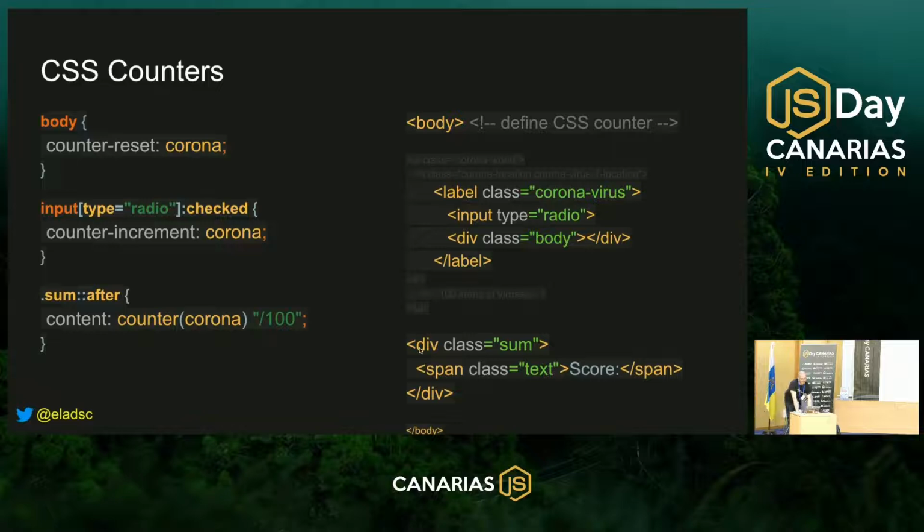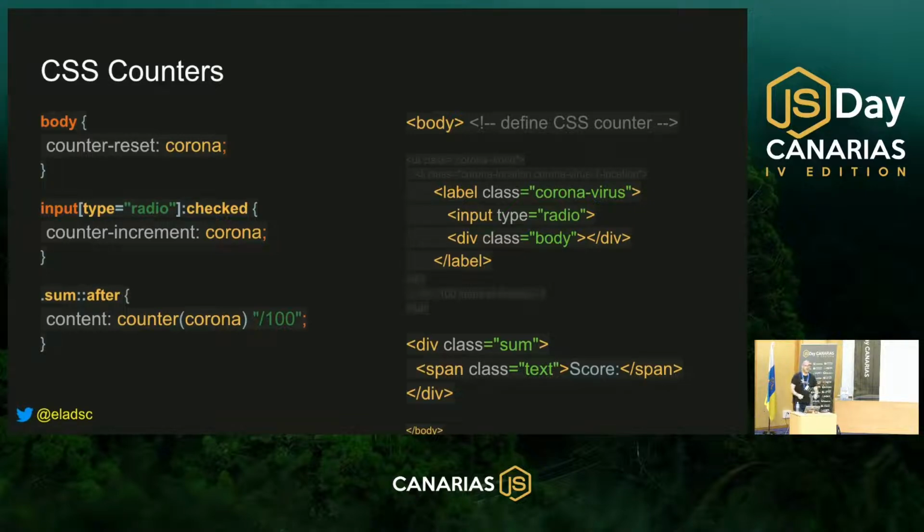As you can see here, I declare a div with class sum. The text score is coming from the HTML. And after it, I want to print the total score. To do that, I'm just selecting the class of sum with the after pseudo element, with the content property that can get the native CSS counter function, which prints the corona value that I incremented and created here. In this way, it's always listening and printing the total score to the screen.